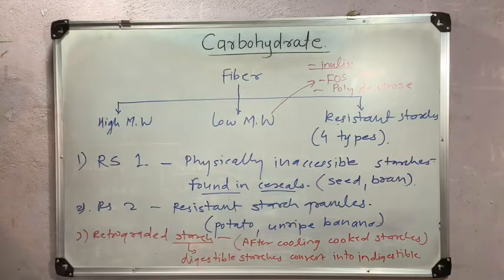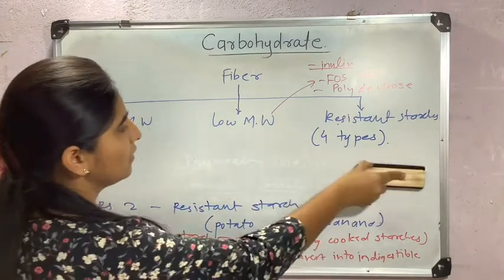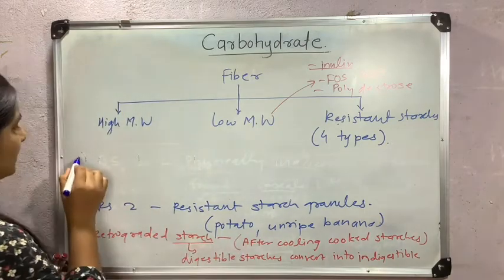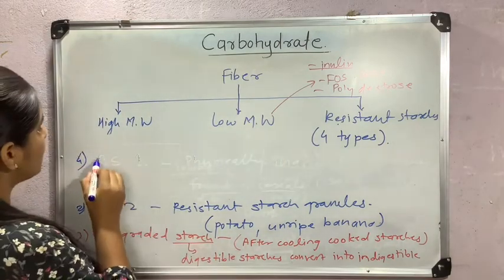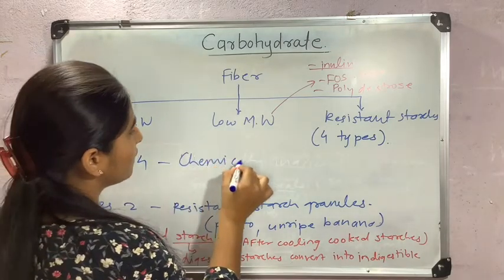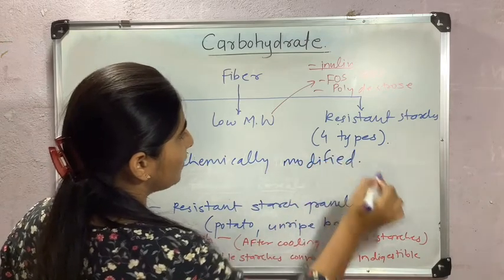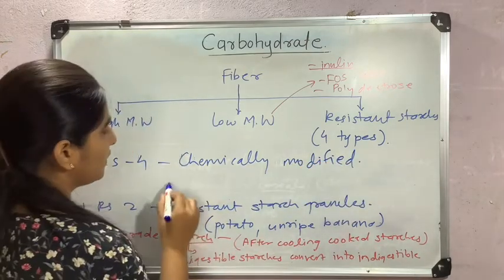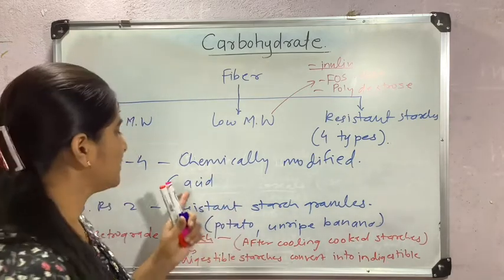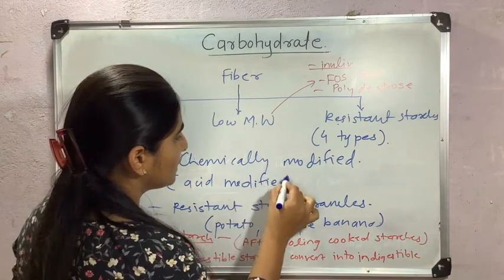And the fourth type of resistant starch is chemically modified starch. This type of resistant starch is also known as man-made resistant starch, RS4, which is chemically modified. An example of that starch is acid modified starch. We have discussed this acid modified starch in a previous lecture.